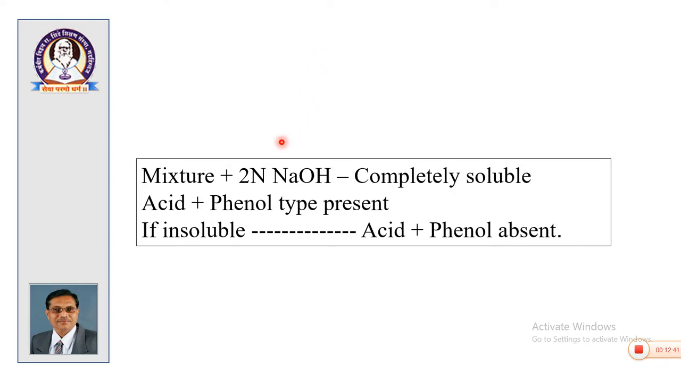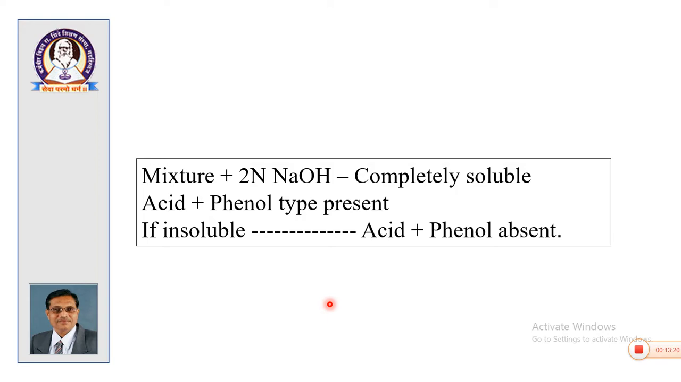Now, to begin with, a very simple test is carried out. A pinch of the mixture is taken and 2 normal sodium hydroxide is added. If the mixture is completely soluble, then the mixture present in the given system must be acid plus phenol. The reason is, if acid is there, then it is soluble in NaOH, and if phenol is also there, then it is also soluble in NaOH. So, your first very careful observation: if the mixture is completely soluble in 2 normal sodium hydroxide, then it will be of the acid plus phenol type.